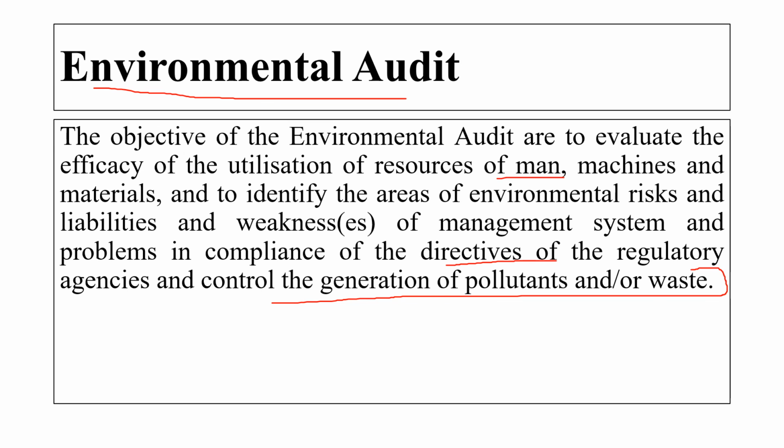Whatever the organization is doing should not harm our environment. There should be a limit. We shall not pollute our environment, or throw waste outside so that we harm the environment.